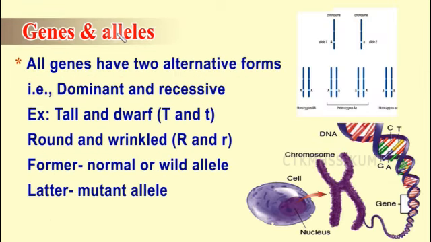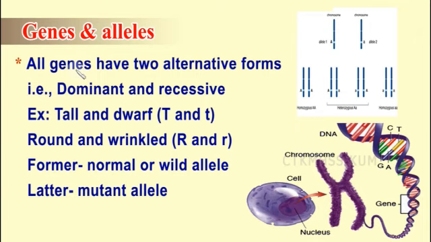Now we will see about genes and alleles. Genes, I told you, express the character. Each and every character is expressed only with the help of the genes. So what are alleles? All genes have alternative forms. Those alternative forms of the genes are called alleles. To make it clear, we can say genes are like dosas. So we have dosa, that is the gene. What is the alternate form of that? Podi dosa, masala dosa, they are the alternative forms. So they are alleles. Is it clear? All genes have alternative forms, and those alternative forms are alleles.